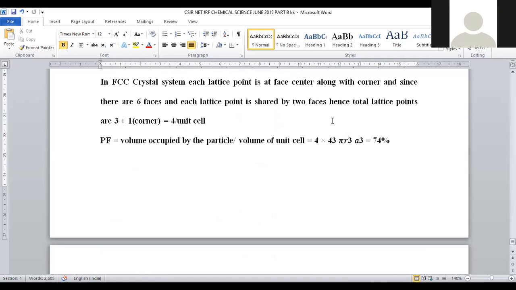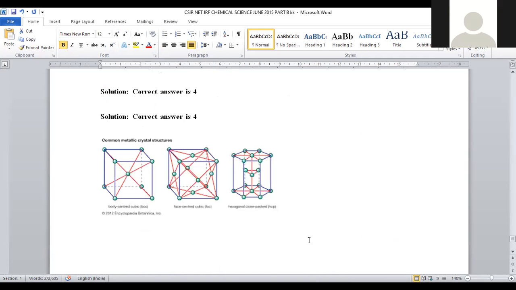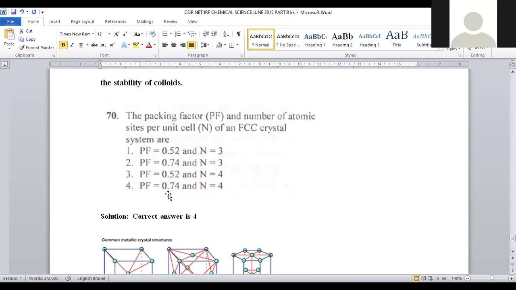If we substitute all the values, it comes to 74%, or 0.74 in decimal.